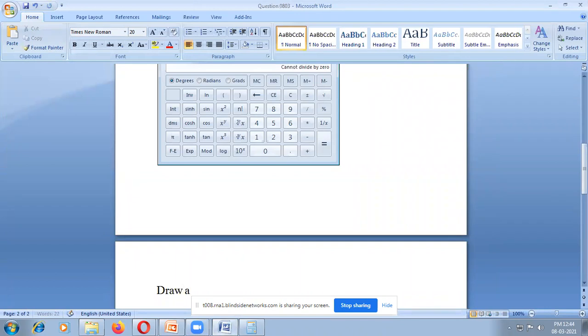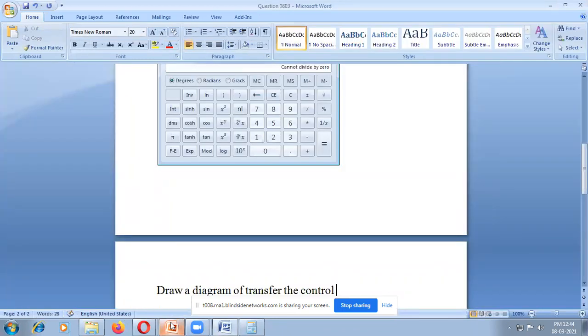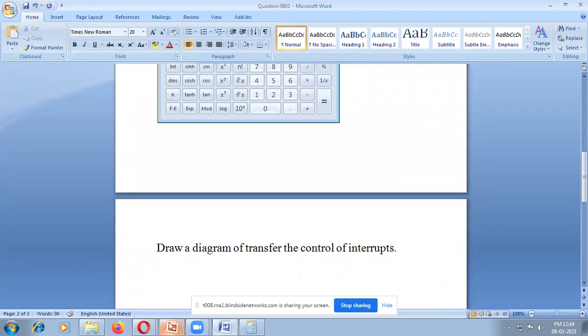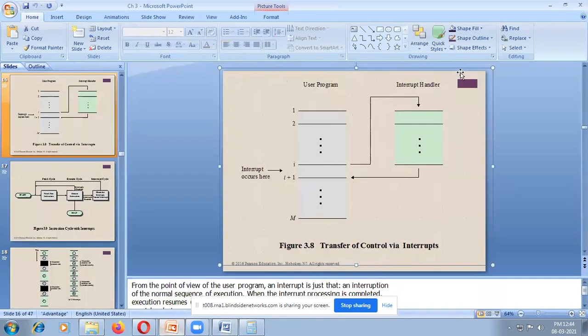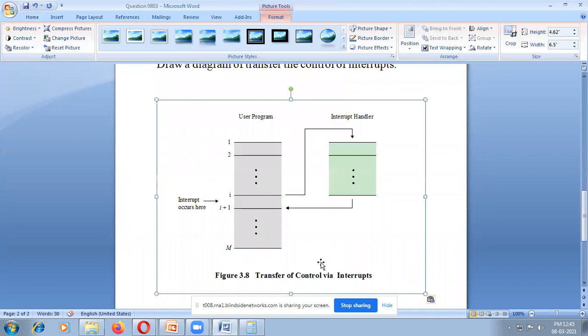Draw a diagram of transfer of control via interrupts. So whenever the interrupts occur, how will the control be transferred? The control will be transferred based on the normal execution of the program.